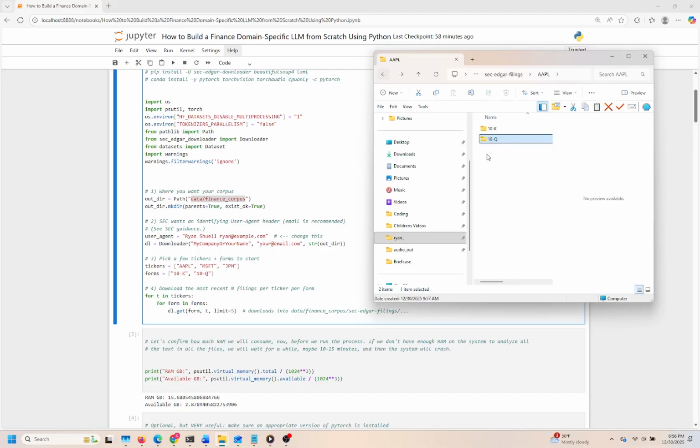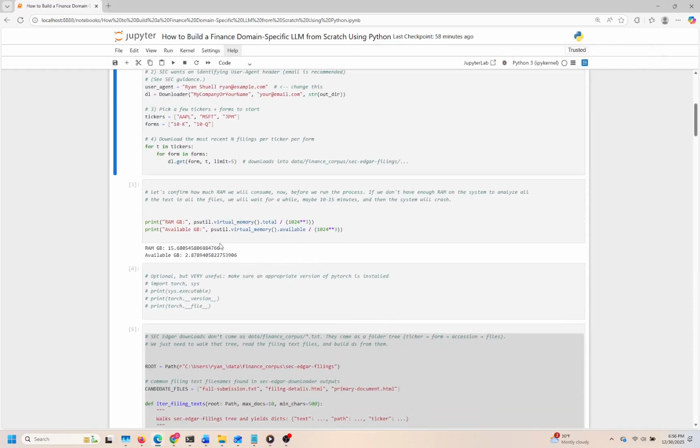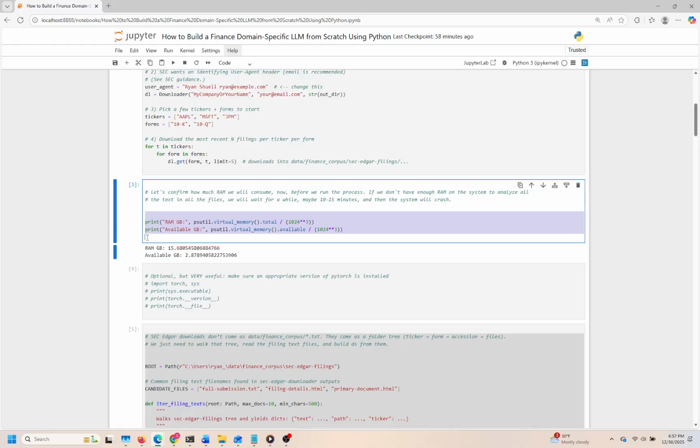Cell 3. In this cell, we're taking a proactive step to evaluate our system's memory capacity before diving into a text analysis process. Understanding how much RAM we have available is crucial, especially since analyzing a large volume of text files can be resource-intensive. If we attempt this without sufficient memory, the process could crash, costing us valuable time and progress.